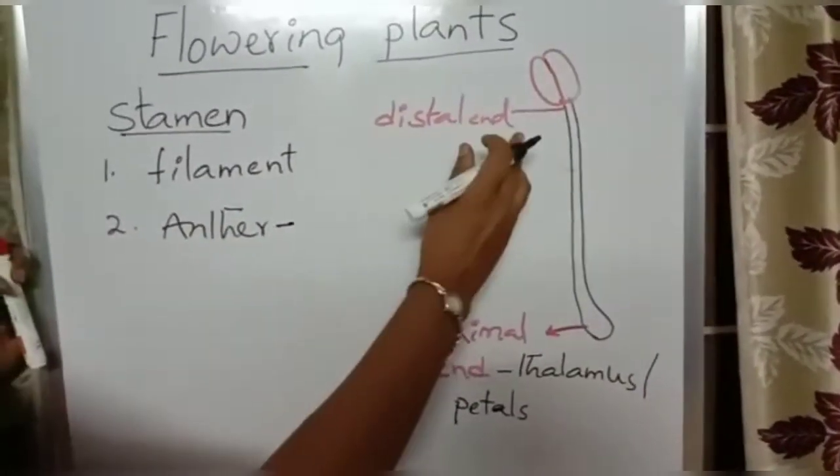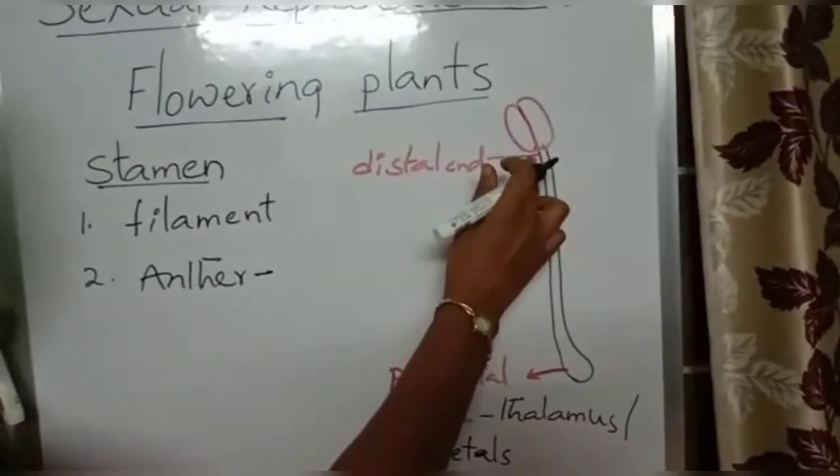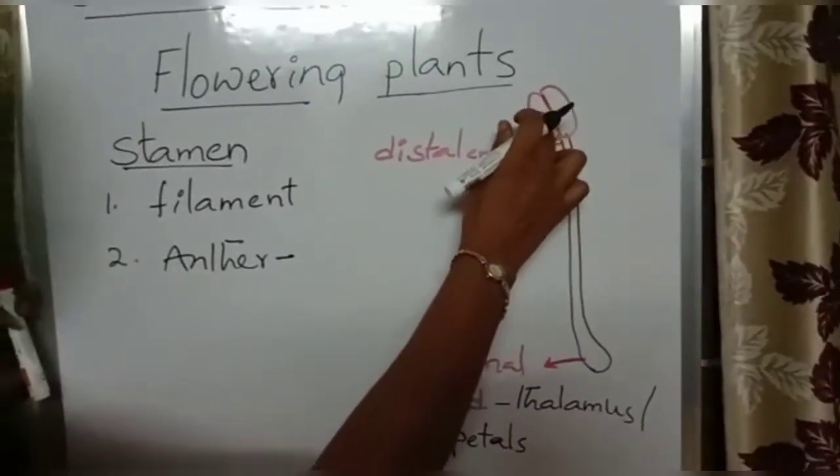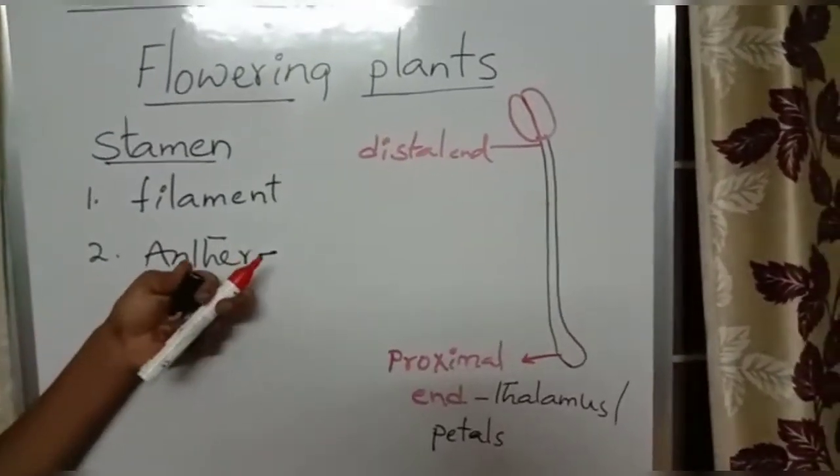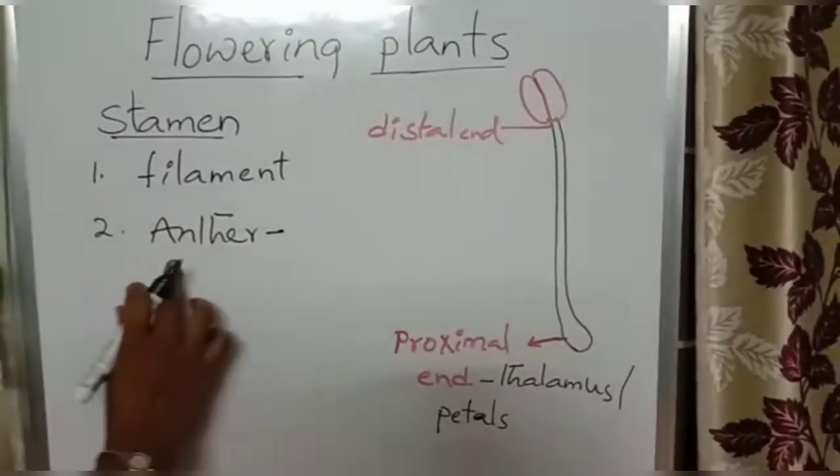Next, coming to the anther. The distal end of the filament is attached to the anther. So what is the anther? The anther is the fertile part of the stamen.